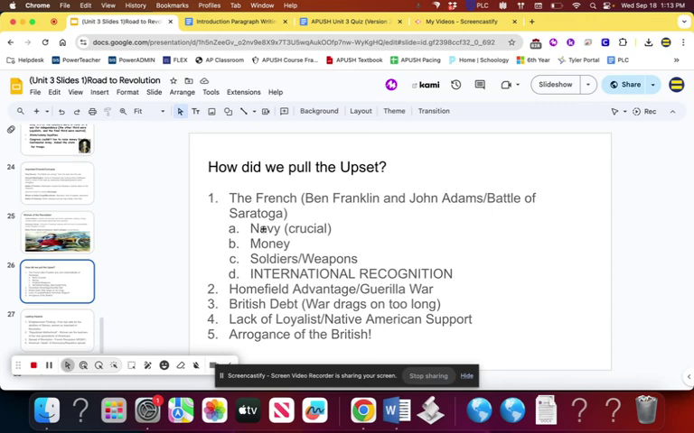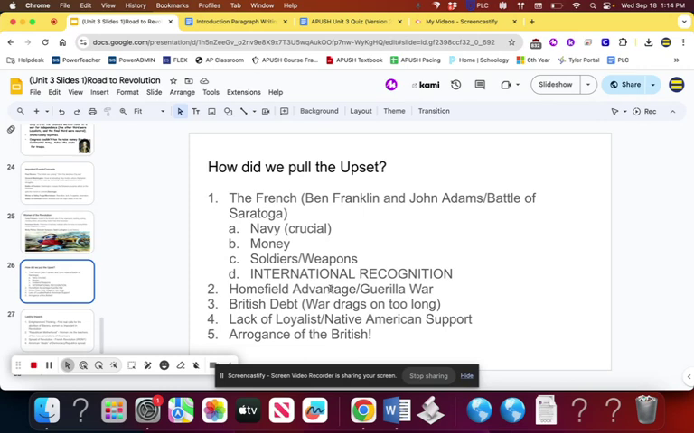And then we just have a summary slide here of how the Americans eventually win the war and pull the upset. With getting the French involved, shout out Ben Franklin and John Adams, the Battle of Saratoga was absolutely crucial. We needed the French Navy. They were sort of the only ones that could compete with the British in terms of naval power. We need them to distract the British Navy and naval blockades. And actually, when the British get cut off at Yorktown, they're in desperate need of the British Navy to show up and get them out of Yorktown because they're sort of trapped against the sea. But the French are really taking all their attention away, so that was a huge help.